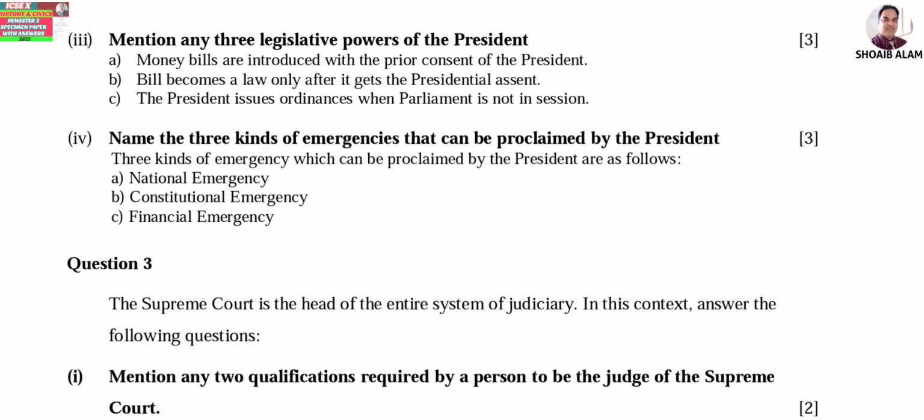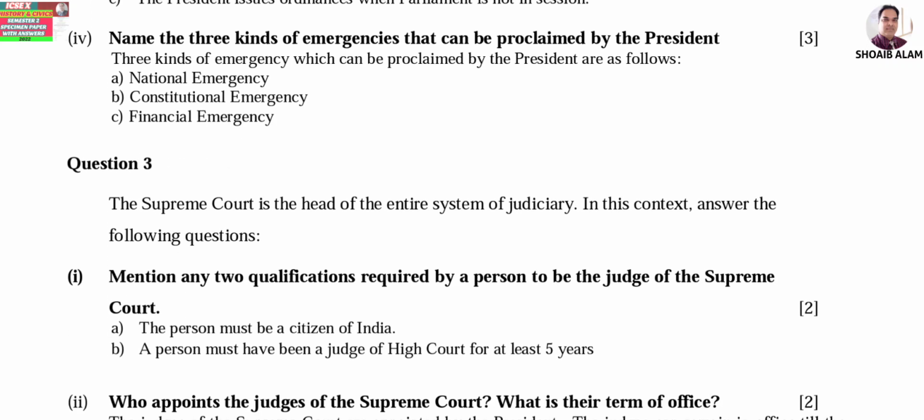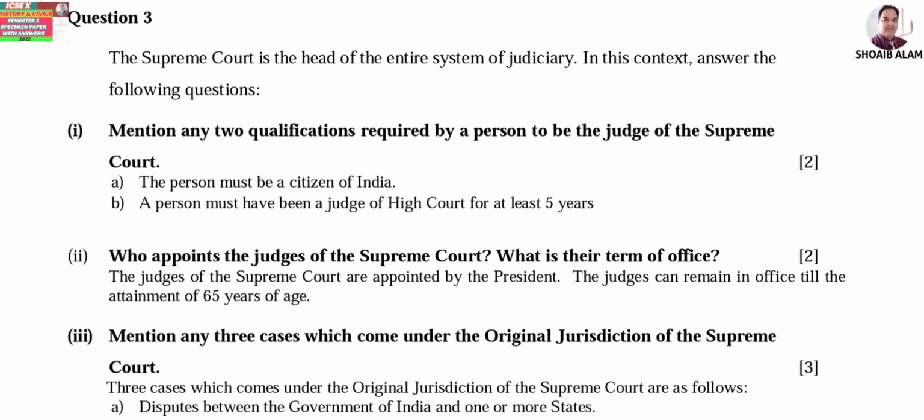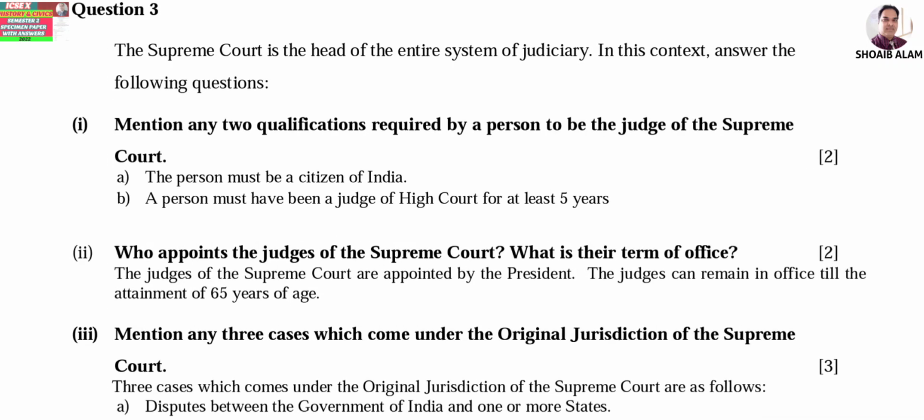Number 4, name the 3 kinds of emergencies that can be proclaimed by the President. You can see number 4 answers. The 3 kinds of emergencies are national emergency, constitutional emergency and financial emergency. Now it is up to you whichever you want to choose. If you want to prepare executive, prepare it properly. If you want to prepare judiciary, then you have to prepare the judiciary chapter properly, which includes Supreme Court, High Court and the subordinate courts.